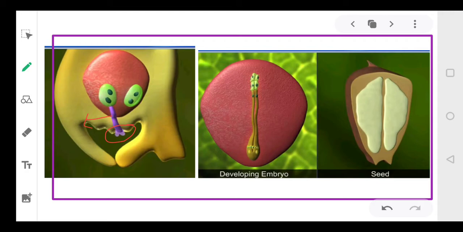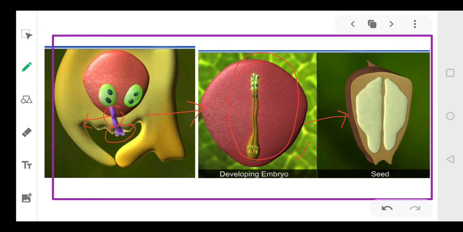Now this pollen tube, which is carrying the male gametes, moves towards the archegonia, which are present in the ovules, and releases the male gametes into the mouth of the archegonia. Now after this fertilization process occurs, there is a formation of the embryo. After fertilization, the zygote will develop to form the embryo, and the ovules will form the seeds.